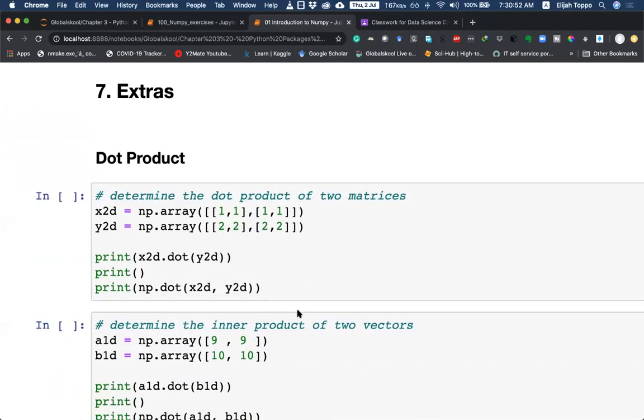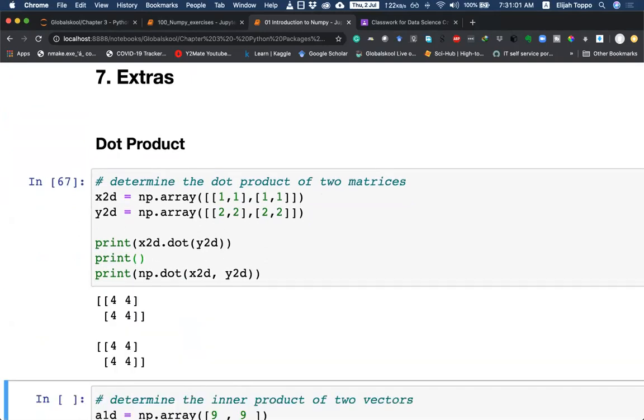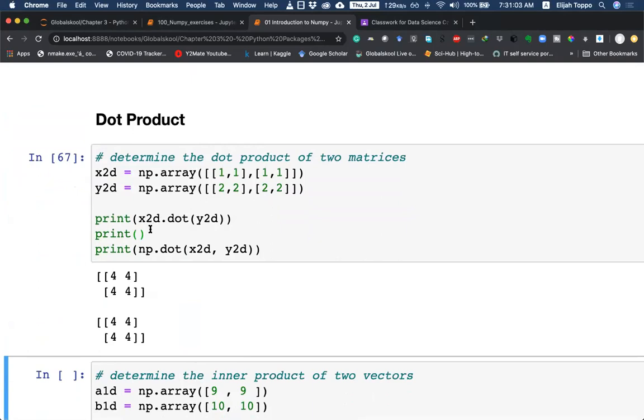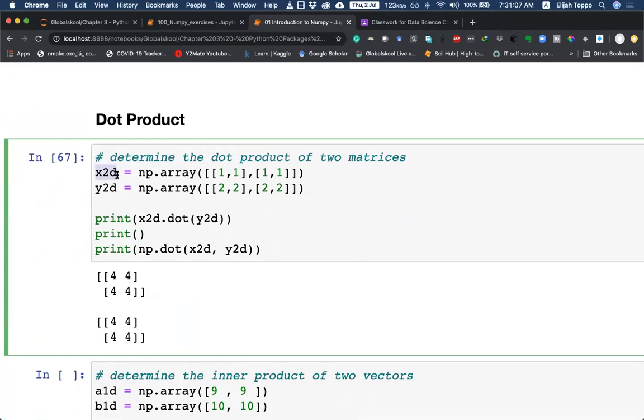So we'll look at the dot product. Here we are starting out with two different arrays, x2d and y2d. We can evaluate the dot product using different methods. The first is to take the first matrix and call dot with y2d. That gives us our multiplication.